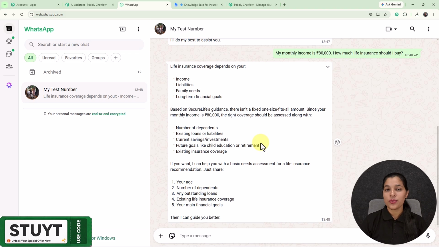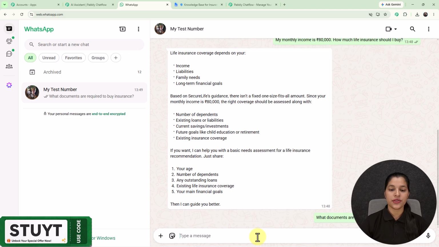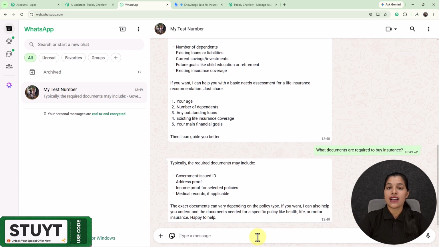Now let's enter one more question to check the proper working. So right here I'm going to enter this question, that is, "What documents are required to buy insurance?" Now let's wait for the response. So right here you can see that I'm getting the answer to my question, consisting of the required documents for insurance. So now you have seen that I'm getting the answers to my random questions.